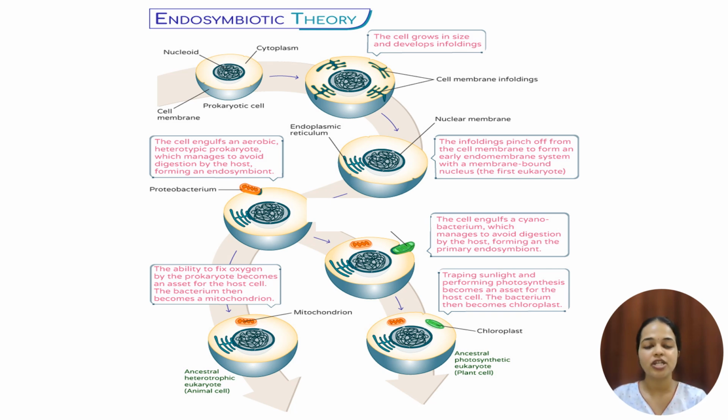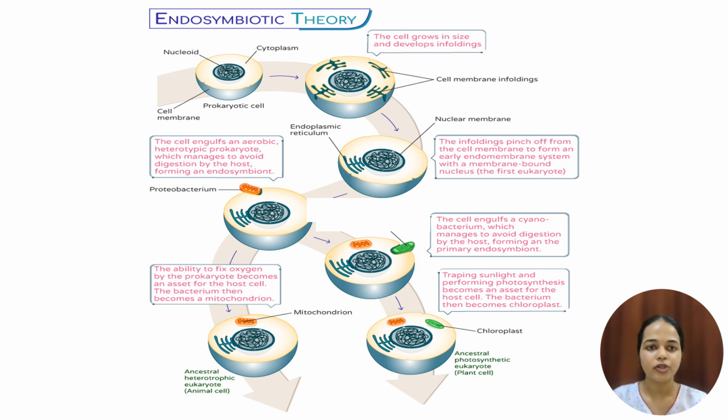This proteobacterium has the ability to utilize oxygen and it produces energy which is a benefit to the host organism. So this proteobacterium has evolved into mitochondria, which we call the powerhouse of the cell. You can see it is an ancestral heterotrophic eukaryotic animal cell.